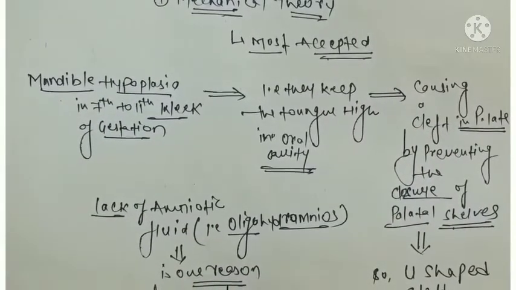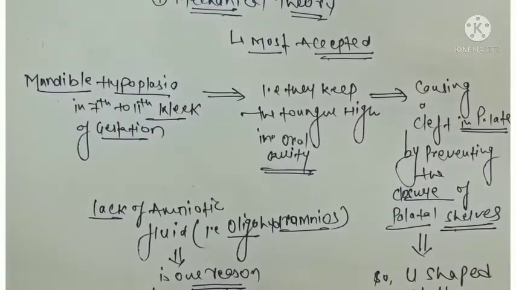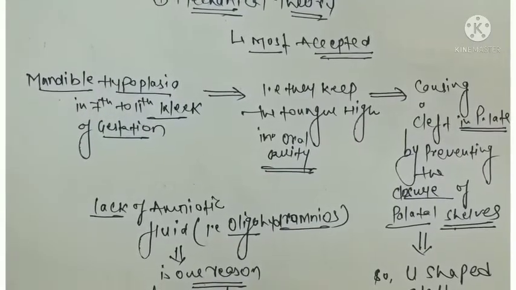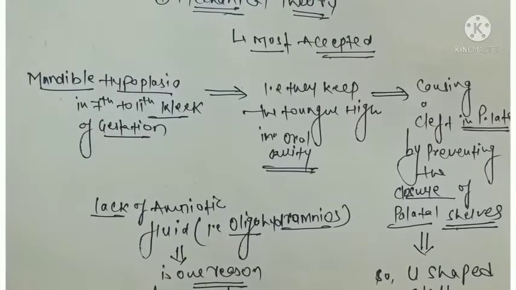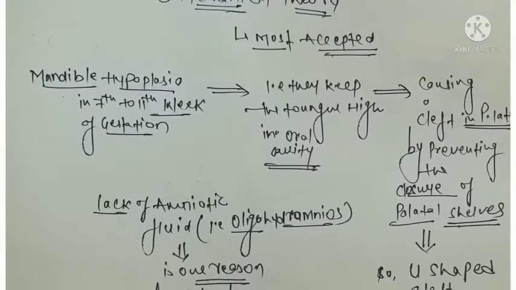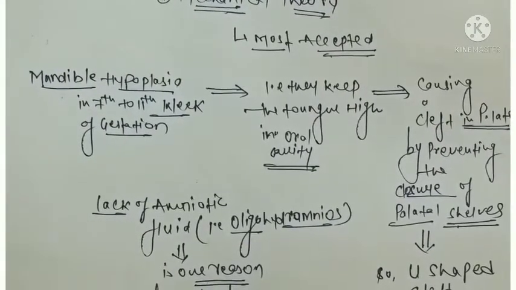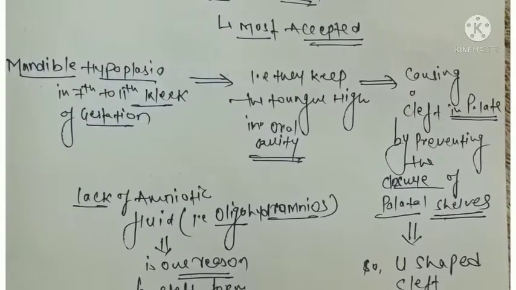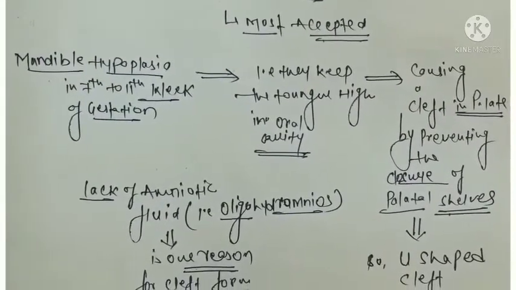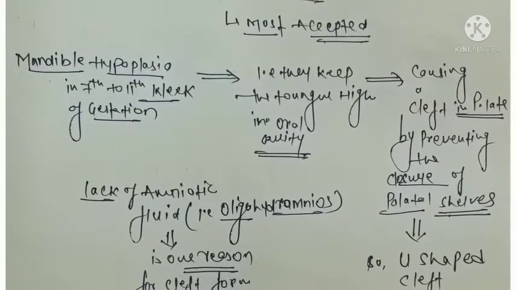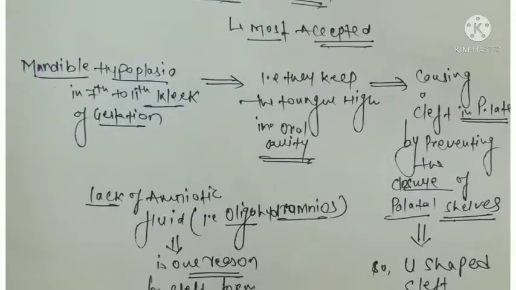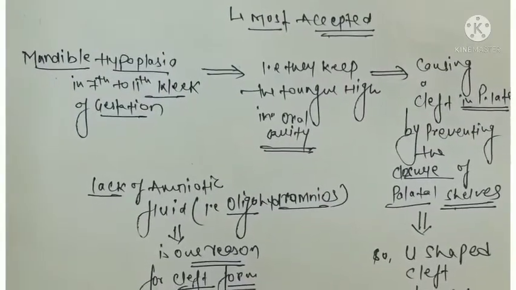The tongue is kept high in the oral cavity, upward, because the mandible is hypoplastic. So the tongue in the oral cavity is above, and a U-shaped cleft palate is formed because the two parts of the palate are not able to close.